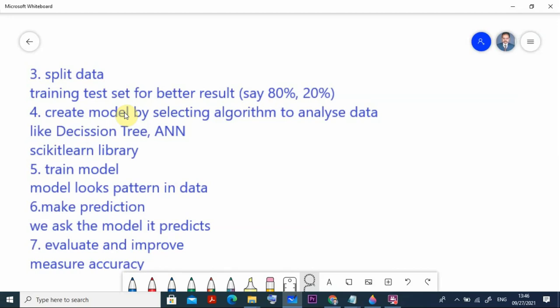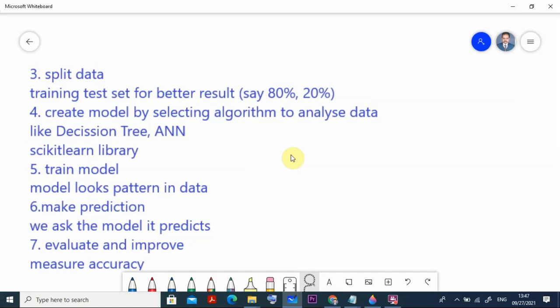Then we go for creating a model. How do we create a model here? By selecting an algorithm to analyze the data. There are a number of algorithms I already discussed in our video number 1. For example, we can go for a decision tree or a neural network algorithm. We need not write any program explicitly for these algorithms. There are scikit-learn libraries where all these are available by default, so we need not do it in programming explicitly. Then we go for training the model.